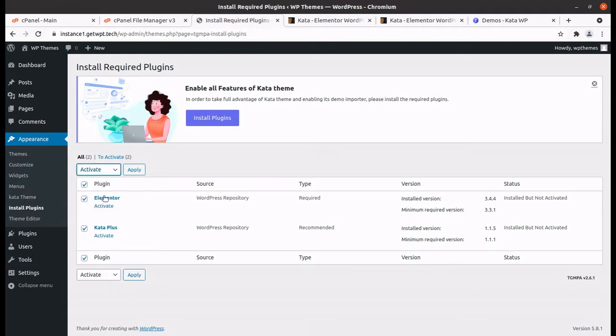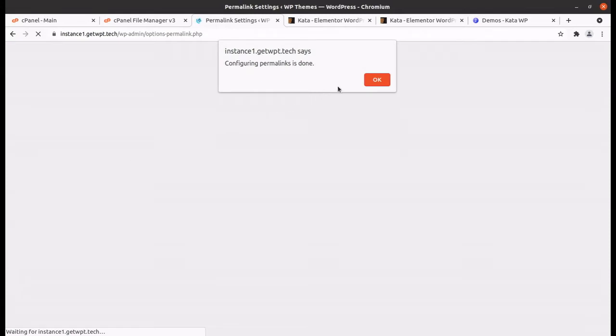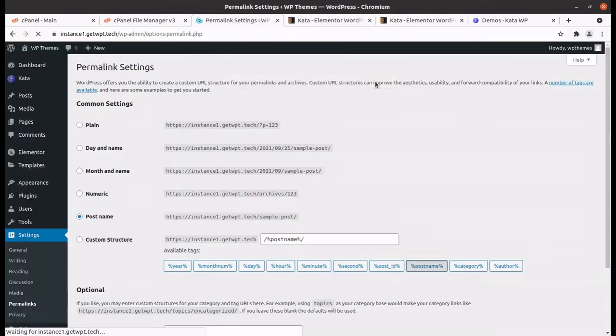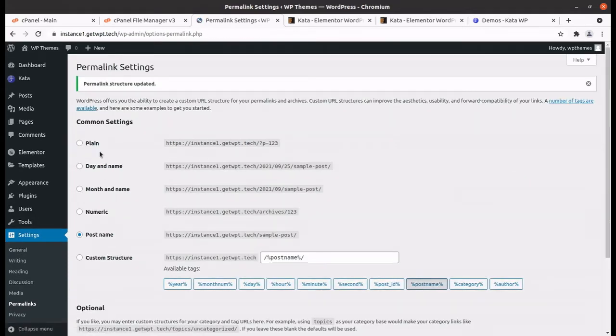Let us first activate Elementor and Keta Plus. So both plugins have been installed and activated. And these are the permalinks. Okay, so you can save the changes. It is on post name. So remember, just in case you have any trouble while importing the demo content, you can keep the permalink at plain selection. However, it should be on post name.